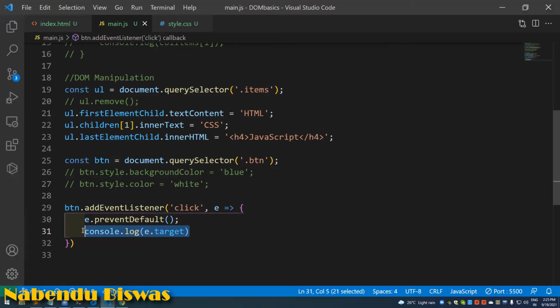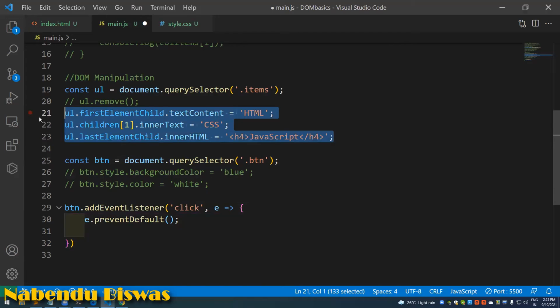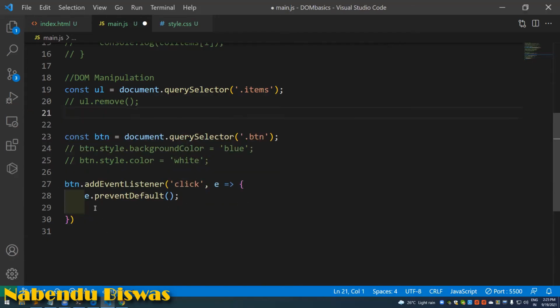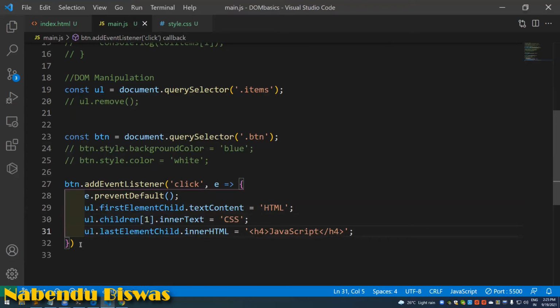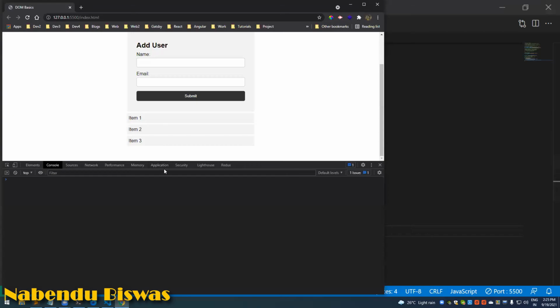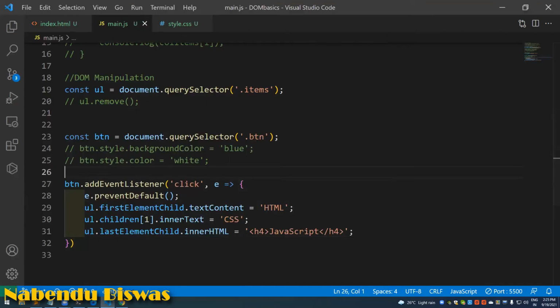So what I want to do is when the user clicks on this, I will do one thing, cut it and paste it here. What I'm going to do means right now it is item 1, item 2, item 3. When I click on it, it will get changed. So this is one of the ways to do it. It gets changed like this.